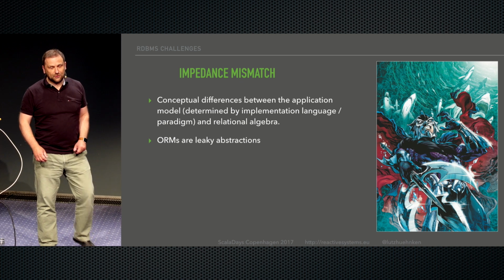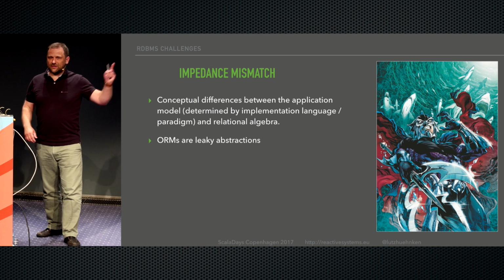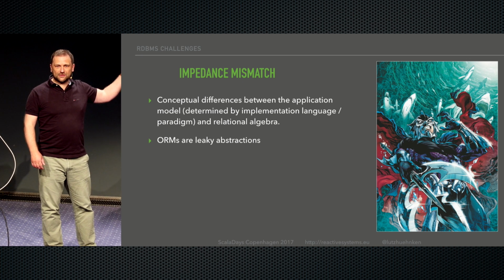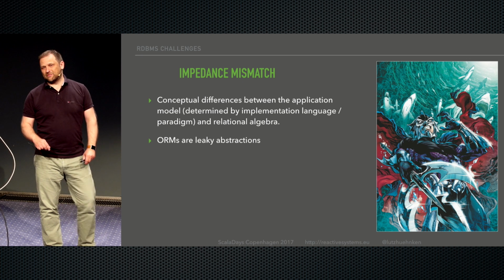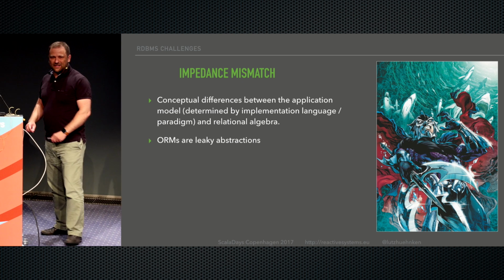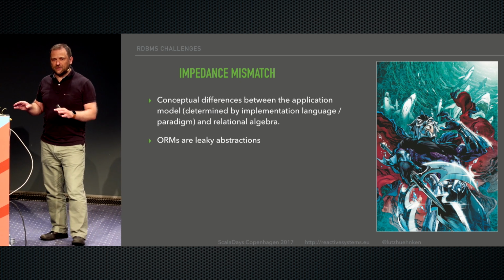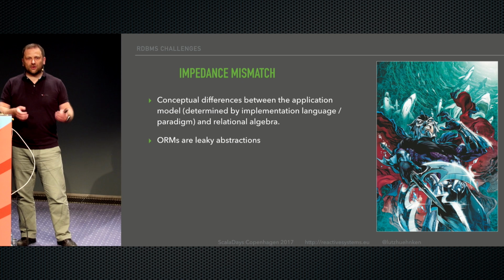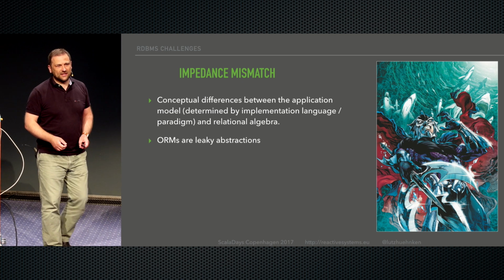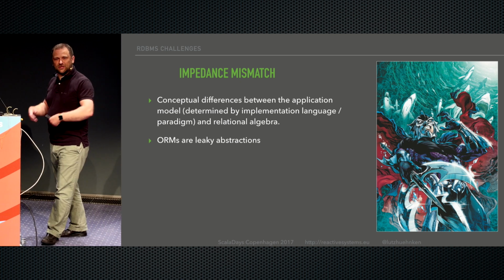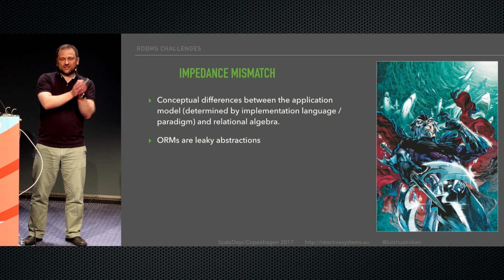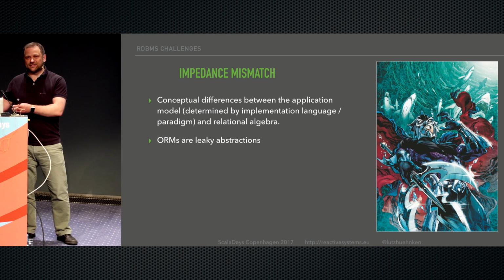By the way, if you Google ORM, you might find this guy. This is Orm Marius, the evil brother of Aquaman. And he has a very nice description on the Wikipedia page. It says he started off as a pirate attacking ships, but then he went on to creating natural disasters. And this is the feeling I have when I use object relational mappers. In the beginning, it's just mapping some classes, but it ends in natural disaster.